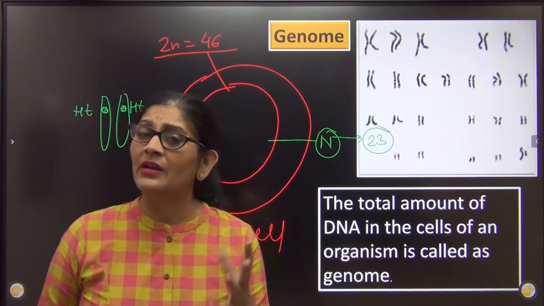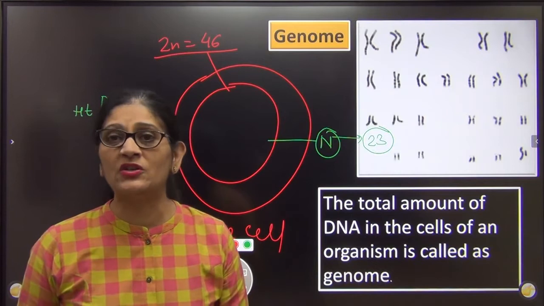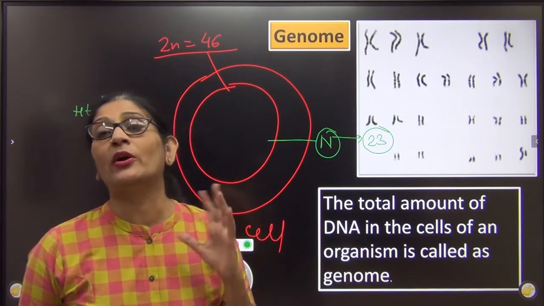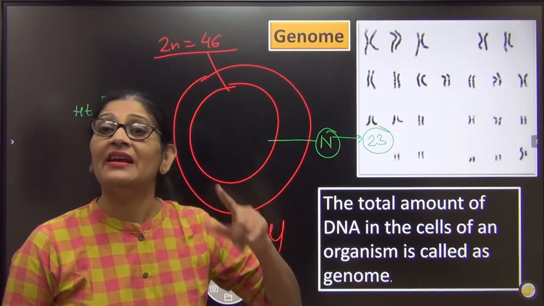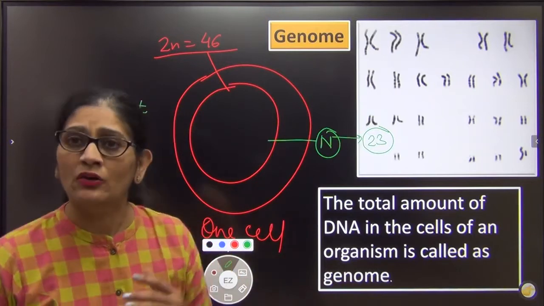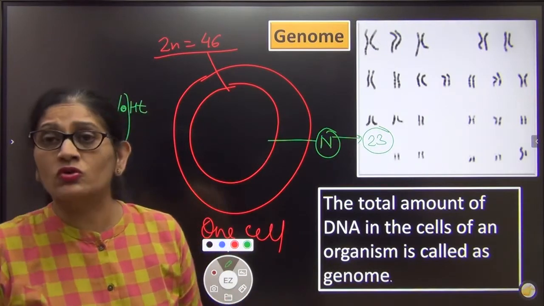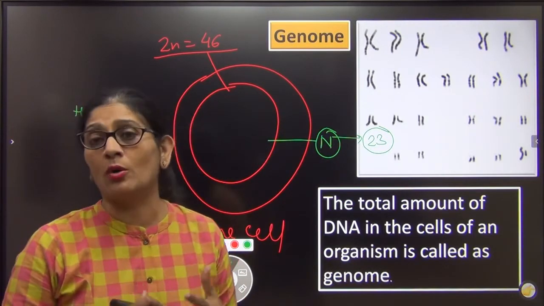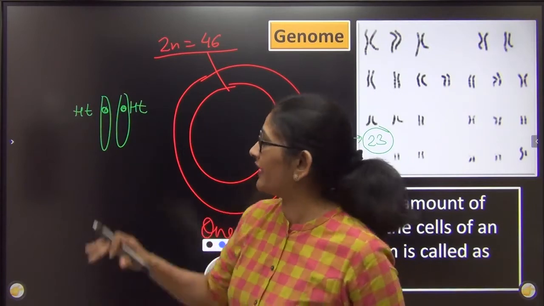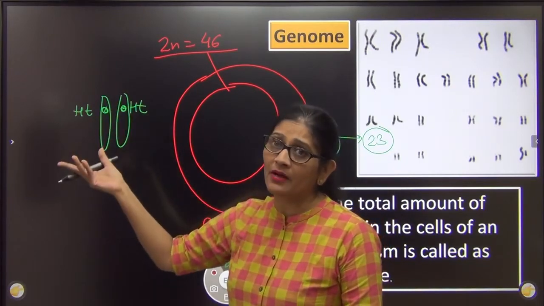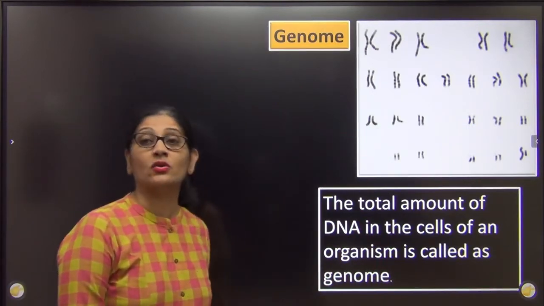That means if you say the diploid number of chromosomes present in the cell of any species is the genome of that species, that's good enough. You can also say that the haploid number of chromosomes present in the nucleus of the cell of any species is the genome of that species, that is also good enough. Normally we prefer to speak about the haploid number. तो एक सेल में जितने आपके पास chromosomes present हैं, we call them genome, and this is normally studied to know the number of traits which are genetically controlled. To know the traits, paired chromosomes carry the same trait, so we can also study the haploid number. So the haploid number of chromosomes present in a cell, that's called genome.